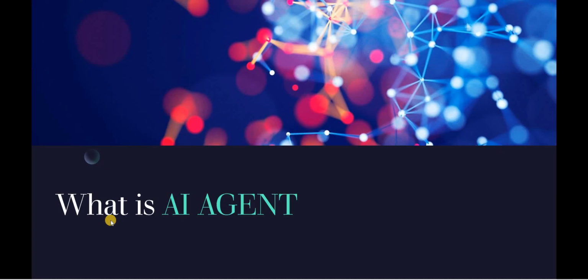For example, let's take an example: you want to go somewhere and you have to book the ticket, but you don't have any time, but you have an AI agent. At that moment, just inform your AI agent, just book a ticket.